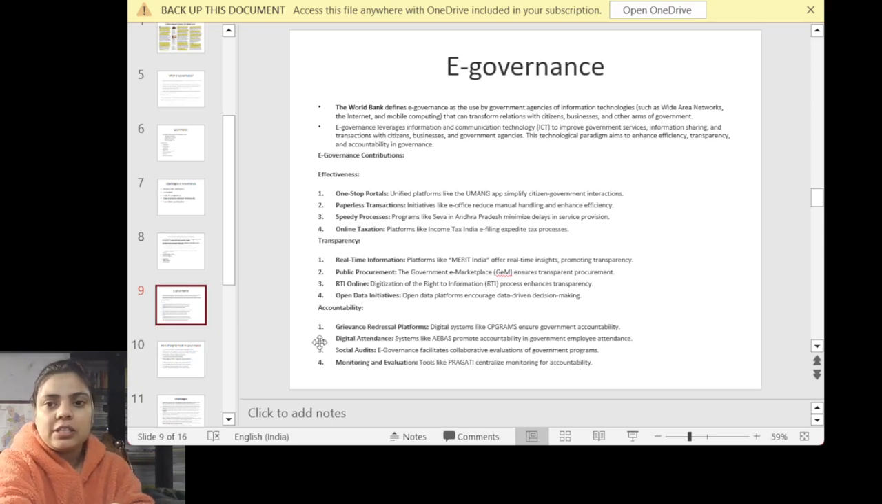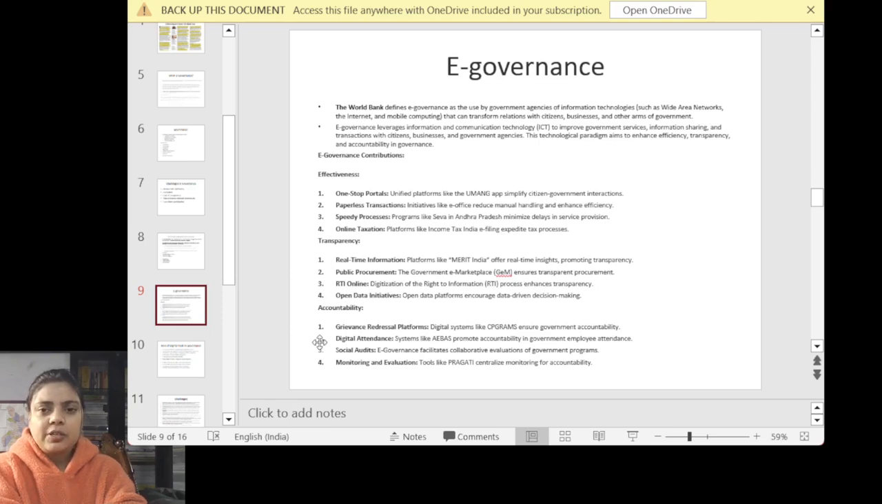And the next is that we can see a speedy process, where you can see Seva in Andhra Pradesh, which minimizes the delay in services provided by the state government. Another is online taxation. We have seen, after digitalizing our policies, how in the platform of income tax in India, e-filing has been provided.